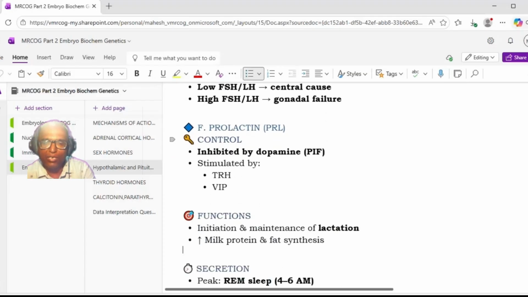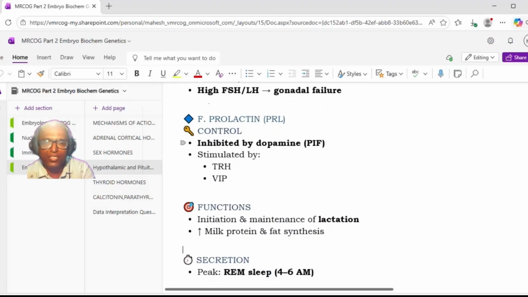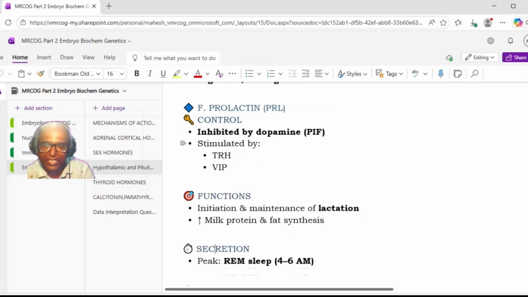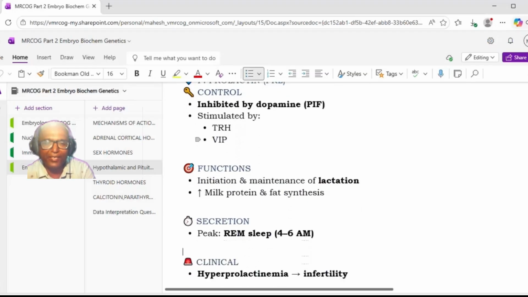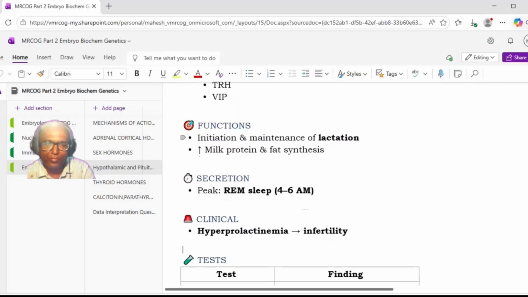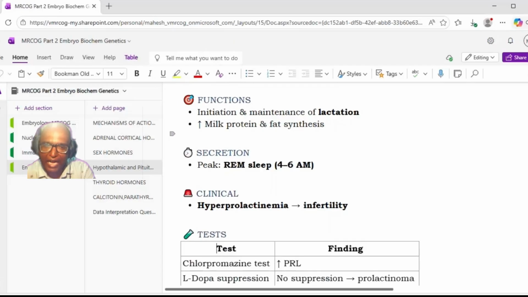Now let's go to the next hormone, that is prolactin. This prolactin is controlled by dopamine, which is the inhibiting factor, also called prolactin inhibiting factor. Then it is stimulated by the TRH levels and the VIP levels. So what is the function? Function is the initiation and maintenance of lactation, increase milk protein and fat synthesis. It is secreted in the REM sleep between 4 to 6 a.m.